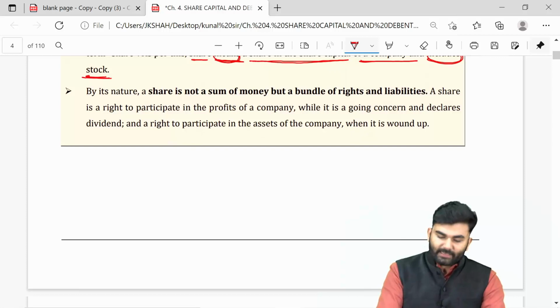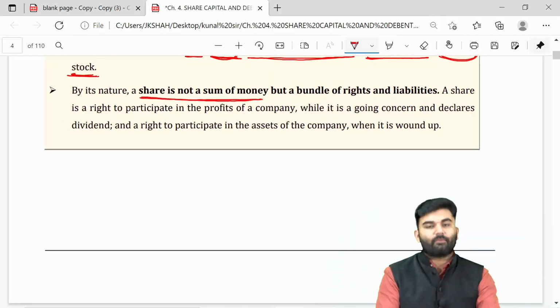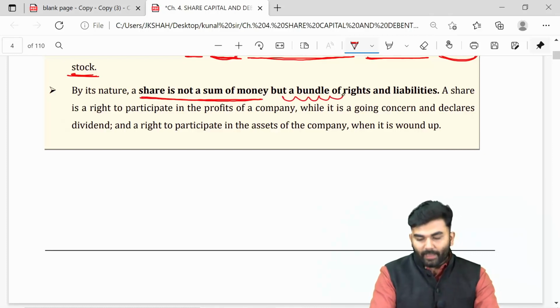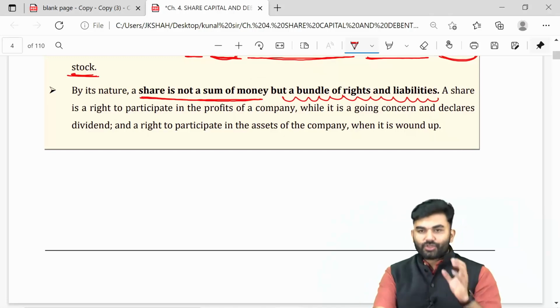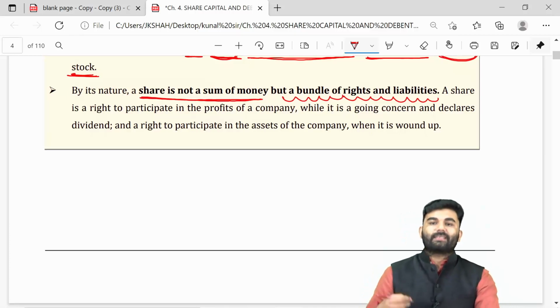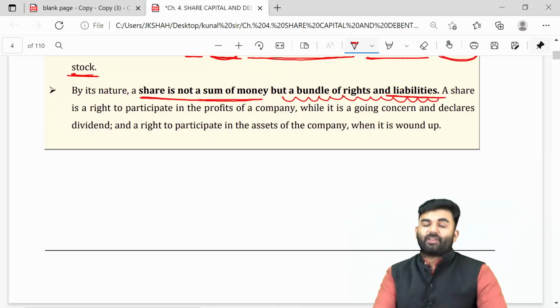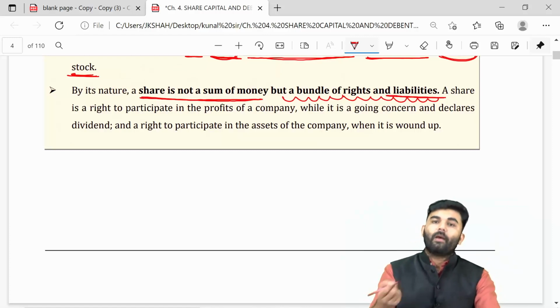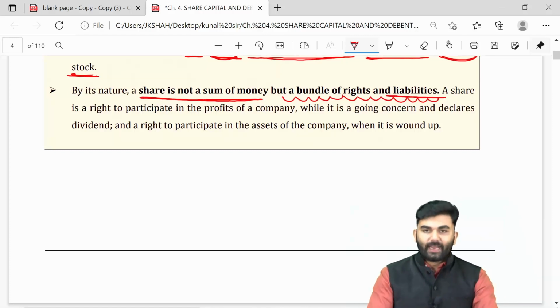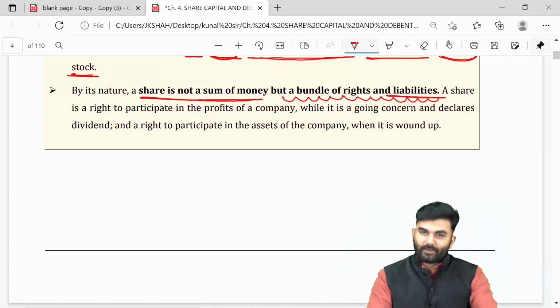The lawmaker says that a share is not a sum of money, but it is a bundle of rights and liabilities. So what will be my liability with the company over here? The lawmaker says if the shares are partly paid up, then in that case your liability will be towards the unpaid value of the shares.